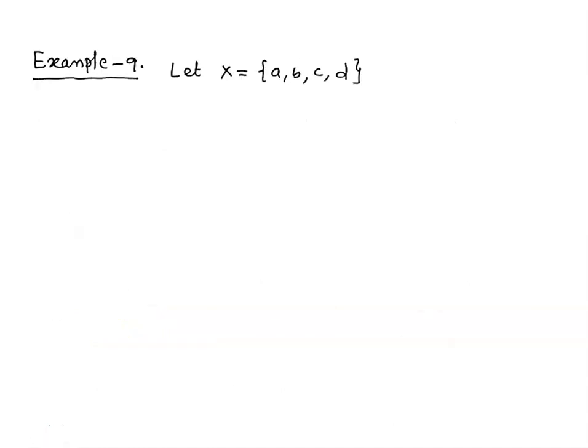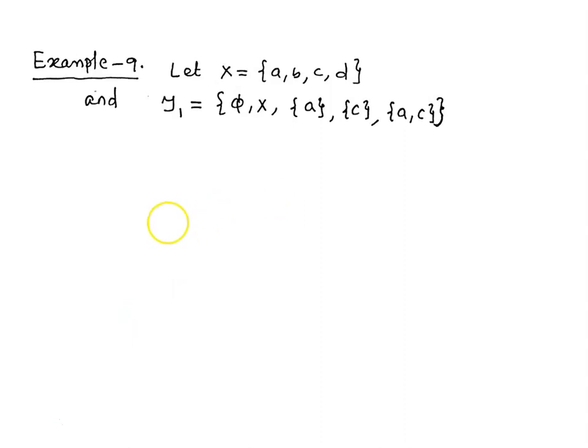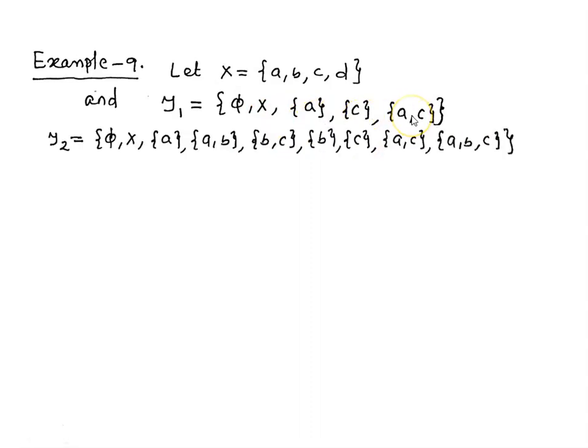Let us take an example. Let X be a set having 4 points a, b, c, d and tau1 a collection of subsets which includes the empty set phi, the whole space X, the singleton set a, the singleton set c, and the set containing 2 points, ac.